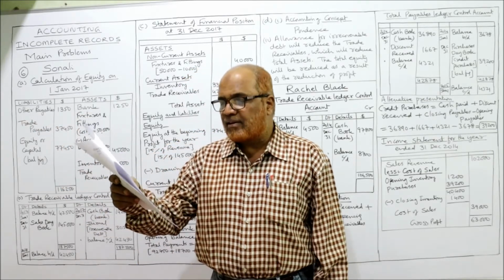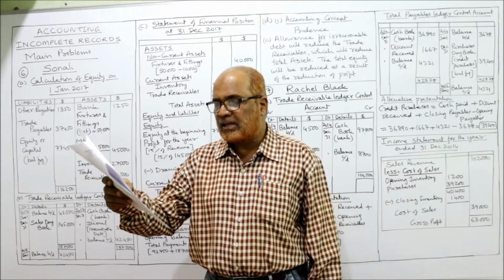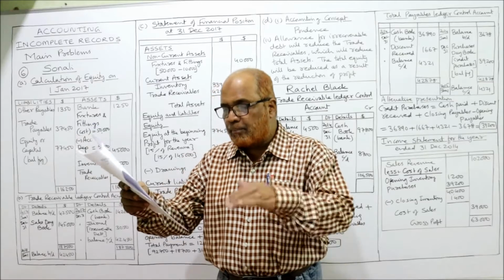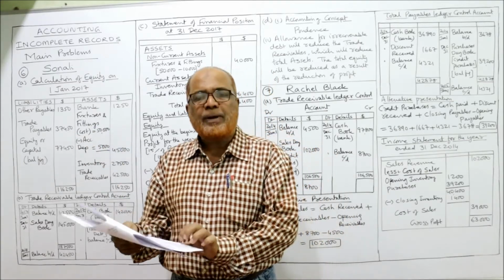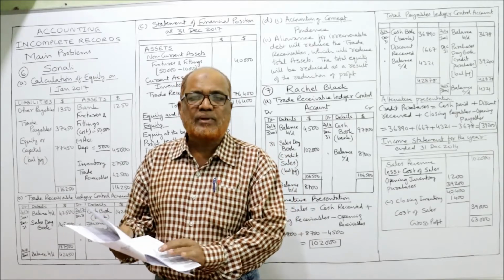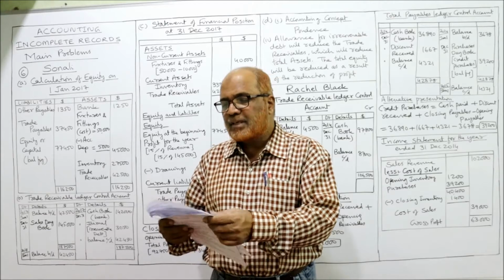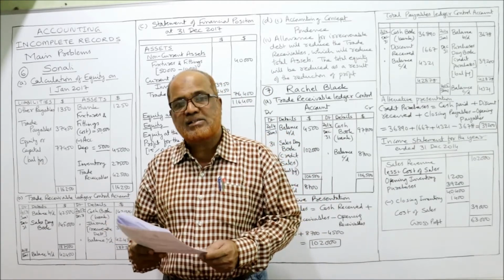Second, prepare the trade receivable ledger control account for the year ended 31st December 2017. Balance the account on 31st December 2017 and bring down the balance to 1st January 2018. Simply, we have to make a trade receivables ledger control account. C point. Prepare the statement of financial position on 31st December 2017.